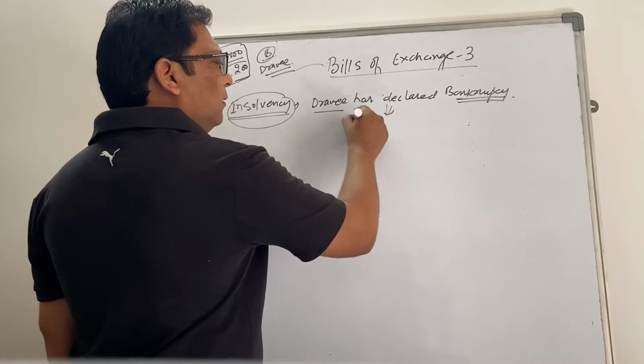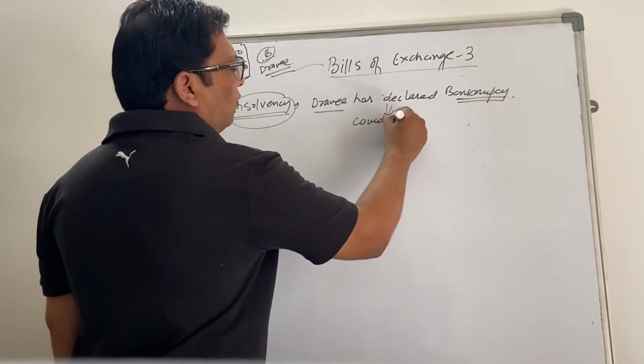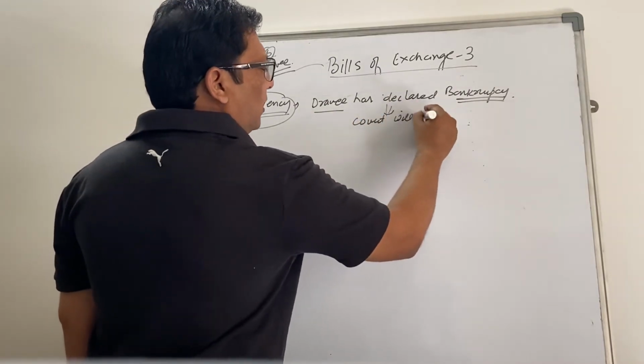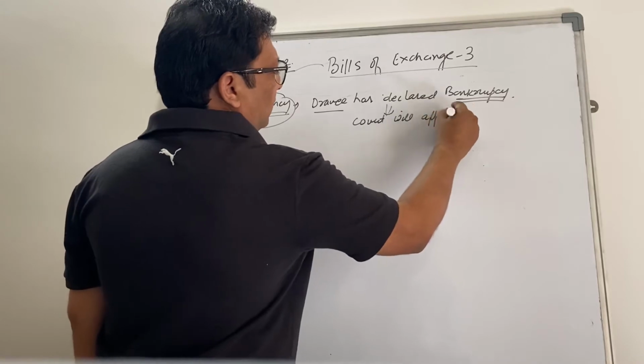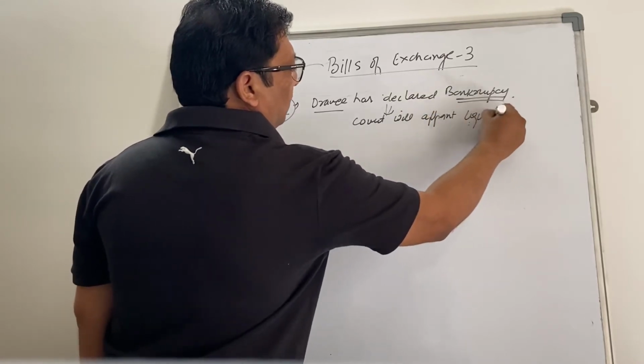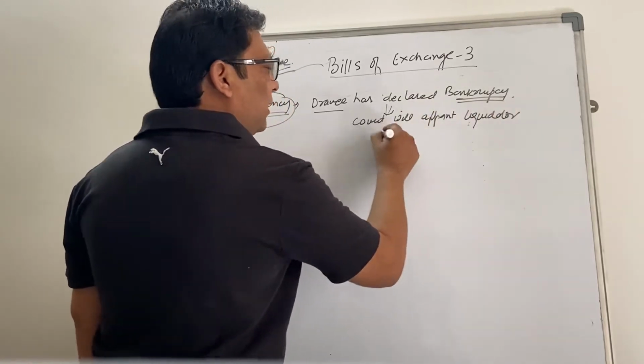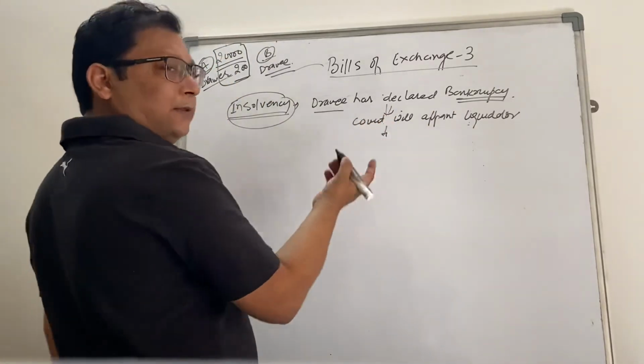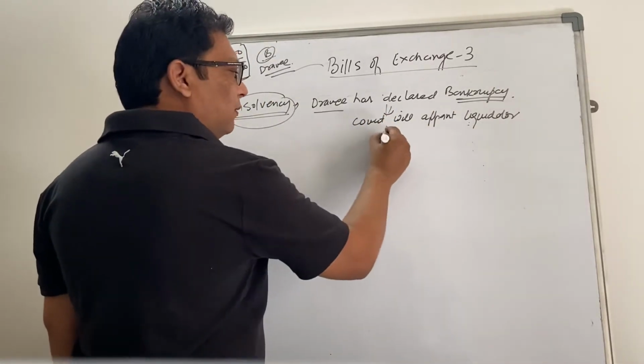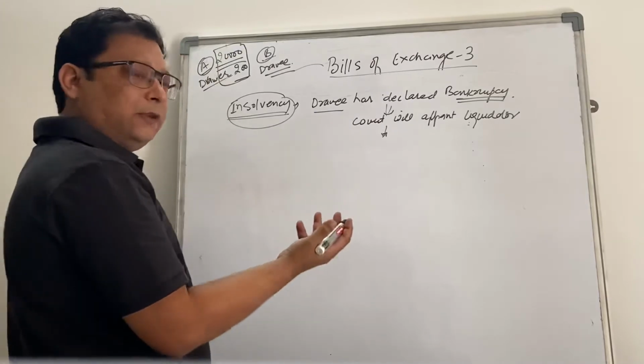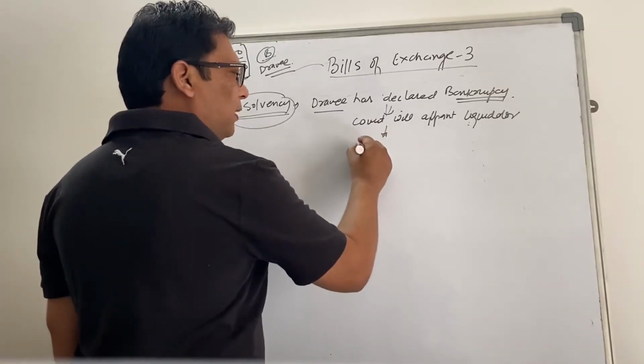The court will appoint a liquidator who will sell off the assets of B, and whatever total amount is available, they will make the payment, right?